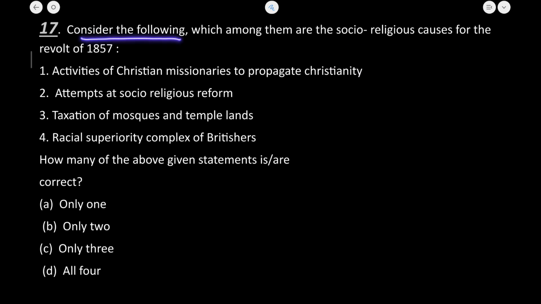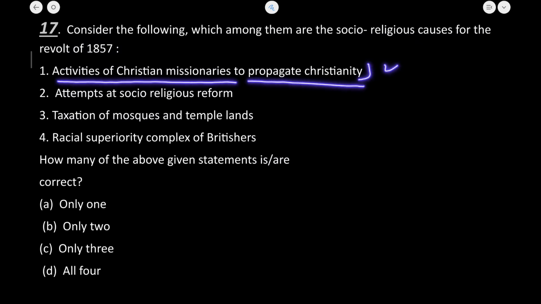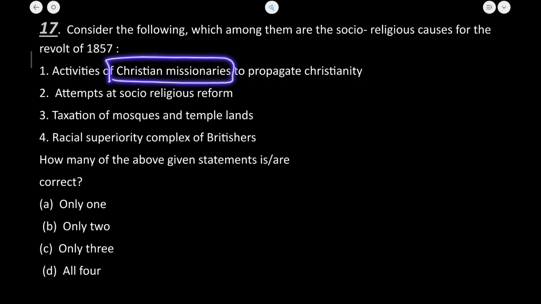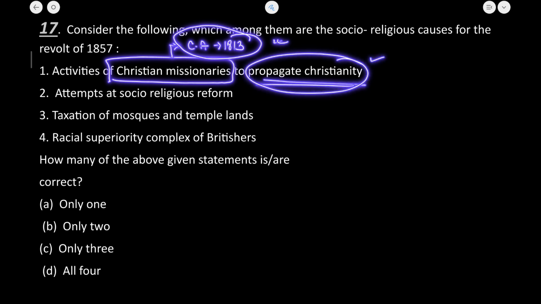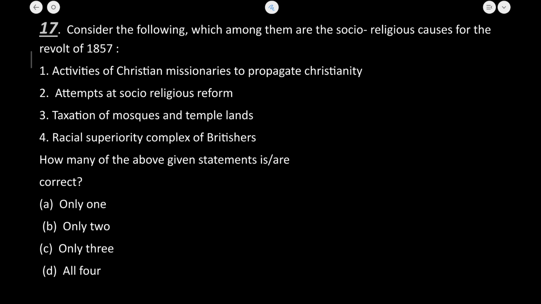Consider the following, which among them are the socio-religious causes for the revolt of 1857. Activities of Christian missionaries to propagate Christianity: absolutely correct. The power for Christian missionaries to promote Christianity was given by the Charter Act of 1813 only. Since then they were actively propagating Christianity in India. So this was absolutely one of the reasons.